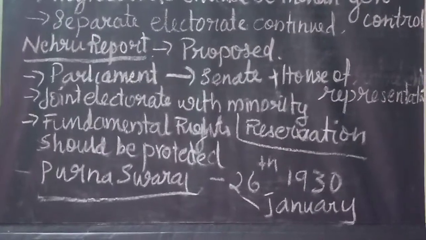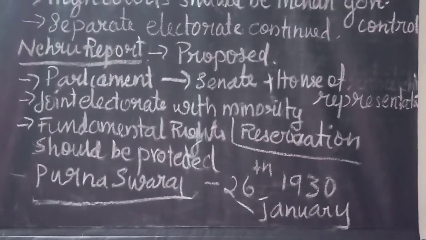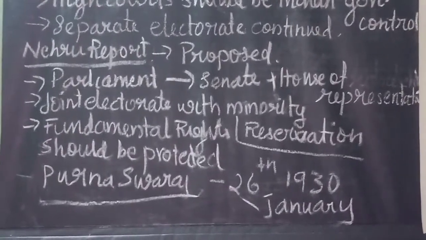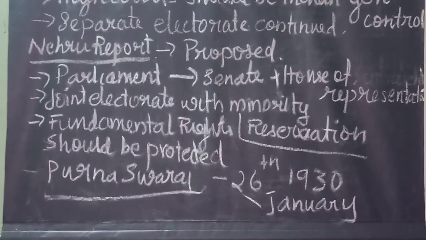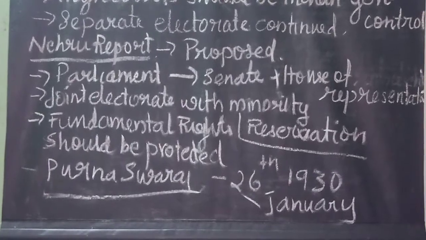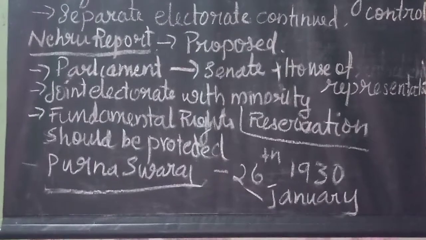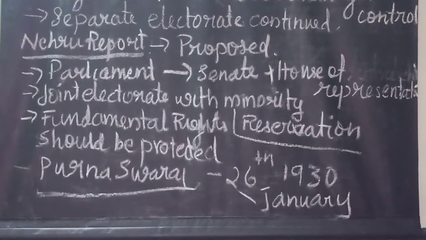Okay, first, dominion status for India. Secondly, parliament includes two houses, the Senate and the House of Representatives. The Senate includes 200 members elected by provincial councils, and the House of Representatives has 500 members elected for 5 years through adult franchise.